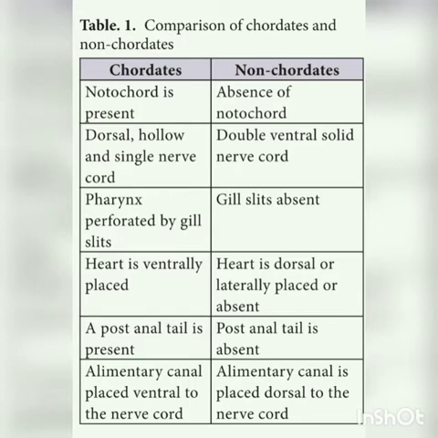The heart is ventrally placed in chordates, whereas the heart is dorsal or laterally placed or may be absent in non-chordates. Post-anal tail is present in chordates, whereas post-anal tail is absent in non-chordates. The alimentary canal is placed ventral to the nerve cord in chordates, whereas the alimentary canal is placed dorsal to the nerve cord in non-chordates. So it is an important 3-mark question. So compare the differences between chordates and non-chordates.